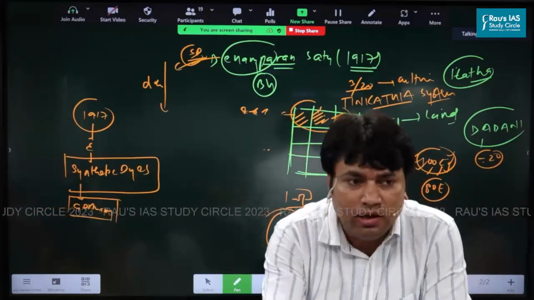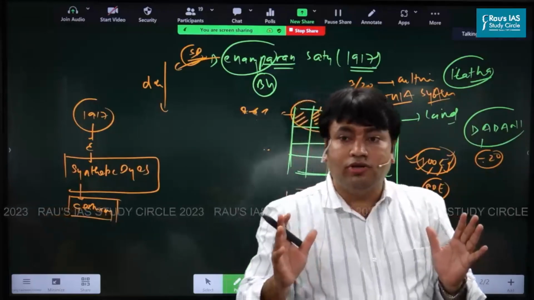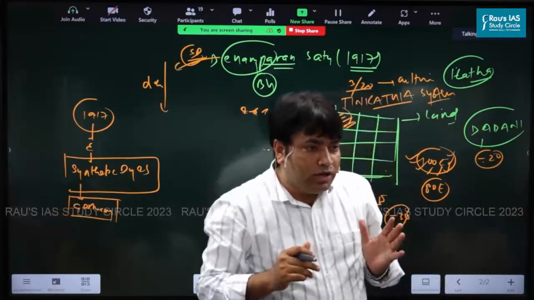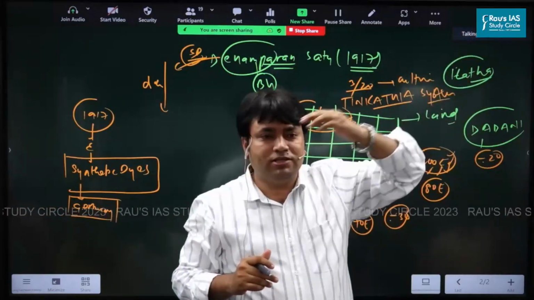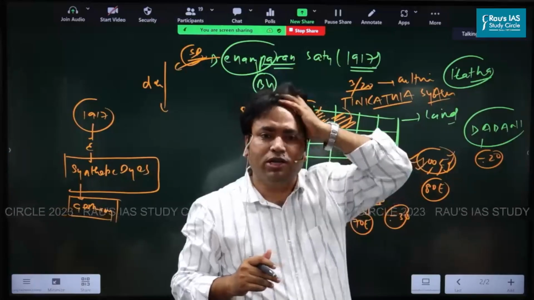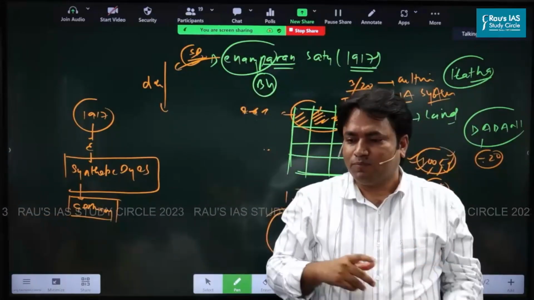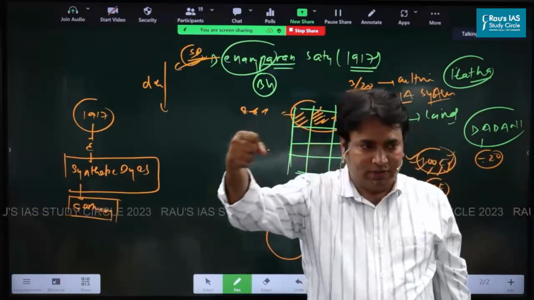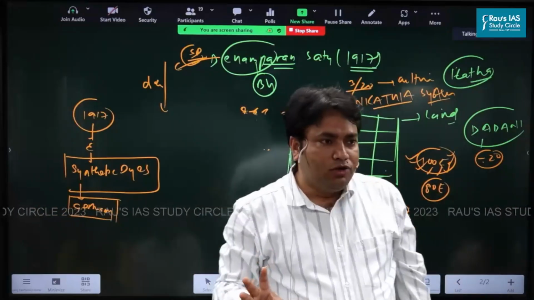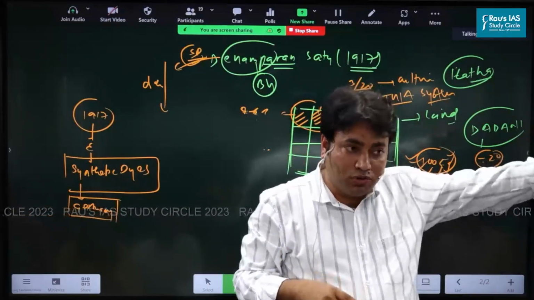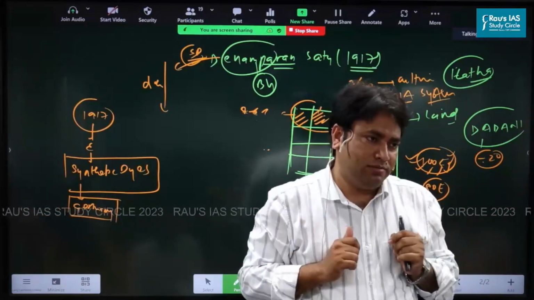Now, Gandhi arrives in Champaran. This message will reach the British, and the British will say, "Is this the same Gandhi who was in South Africa? Yes, this is the same Gandhi." Now the British authorities will issue an order, and what is the order? You will return back from Champaran. You are not allowed to protest. You are not allowed to go to Champaran. So these are the instructions of the state.